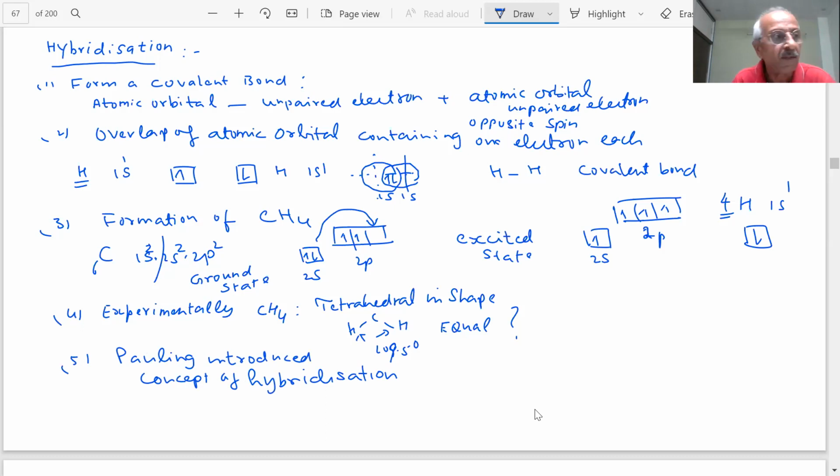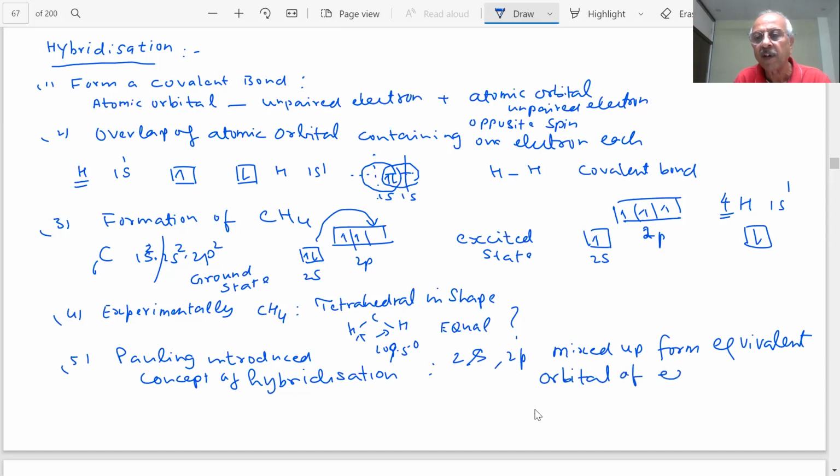What was suggested by Linus Pauling, student, is that S and P orbitals get mixed up. These S and P orbitals mix up and form equivalent orbitals of equal energy. Equal energy, student, and these are called hybrid orbitals.